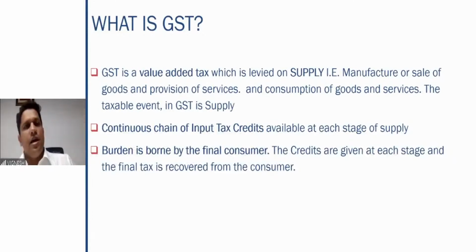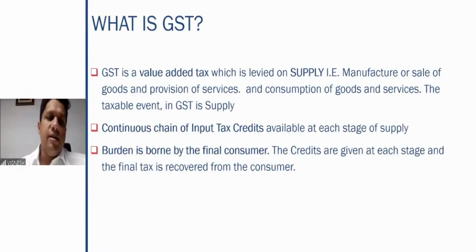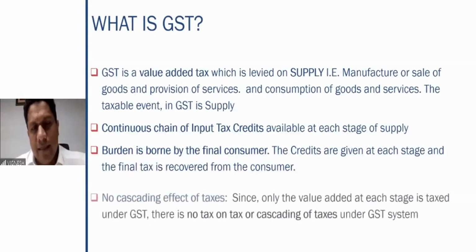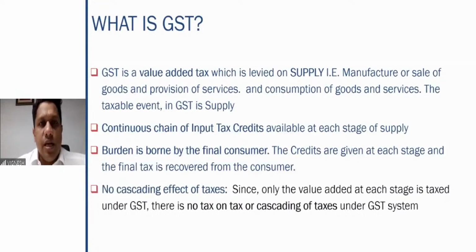The first stage, assuming the manufacturer manufactures the product, sells it to the wholesaler, that is one stage. The wholesaler then purchases it in bulk and sells it to the retailer, that is the second stage. Then the retailer sells it directly to the consumer, which is the third stage. So therefore, at each stage of supply, a continuous chain of input tax credit will be available. And finally, the burden is borne by the final consumer. So the final tax is recovered from the consumer. I hope you understood what exactly this GST is and how it is collected.